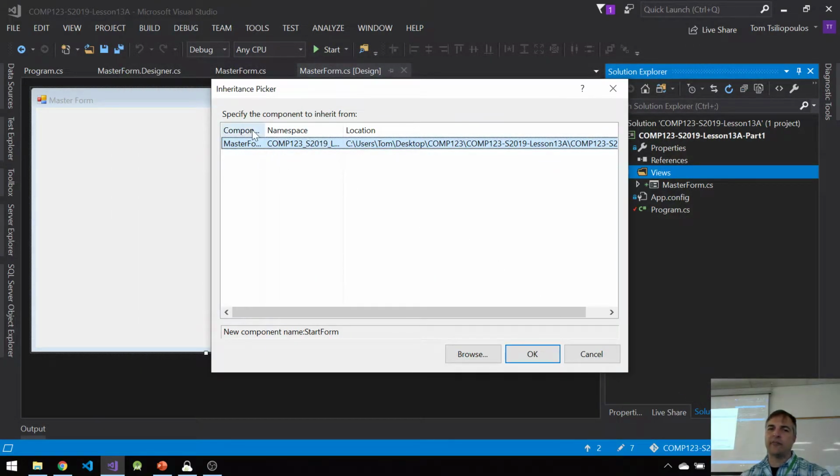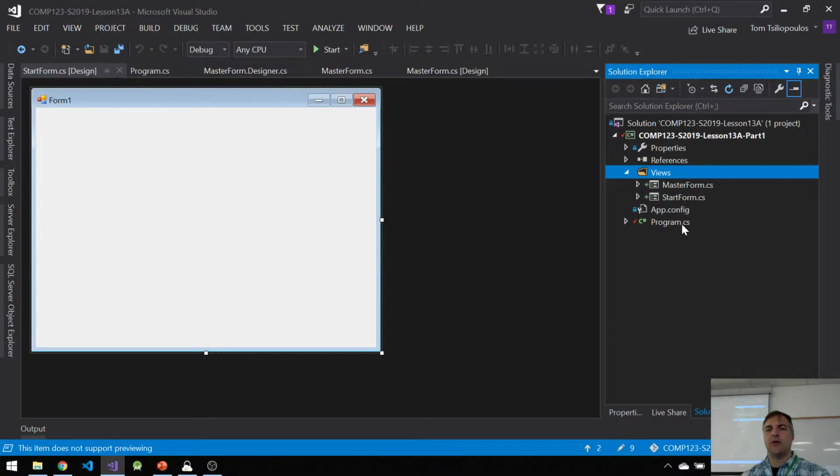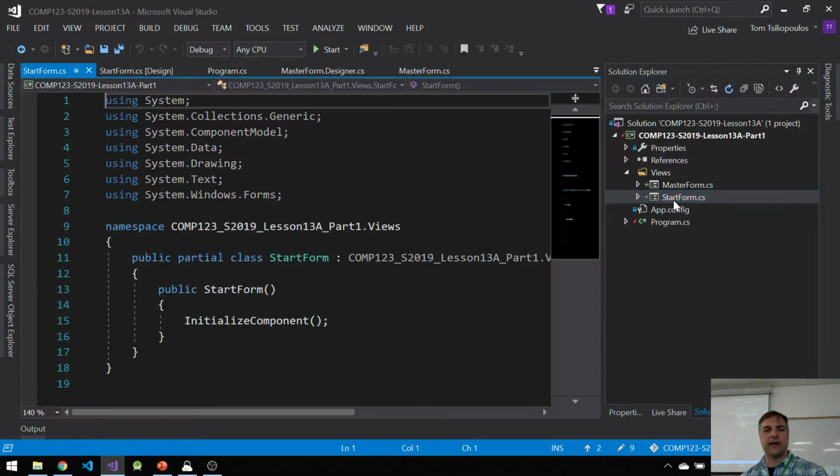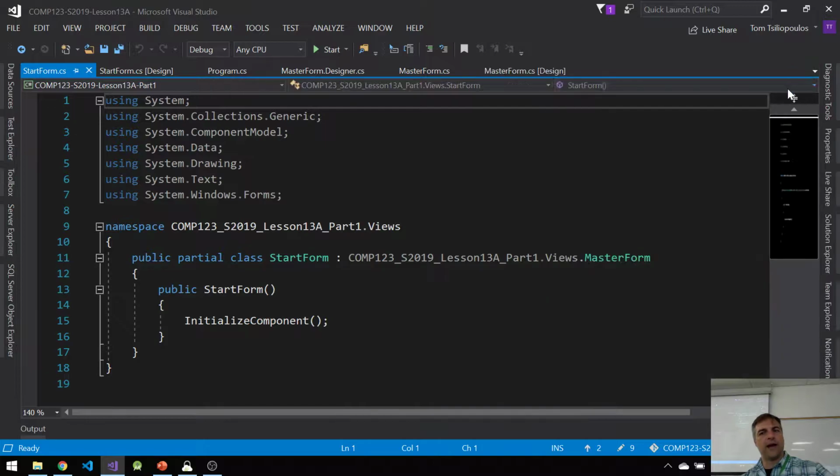Now, after I've built my form, it's going to say, hey, do you mean this one? Do you mean this master form component? By the way, guys, if you haven't seen this in the inheritance picker, it means that you didn't build the master form first. You have to build and run the master form in order for it to be available here. If you don't do it and it won't compile, then you won't see it in here. If I press OK now, you can see that I have a start form. And if I click F7 for it, look at this. It says that my start form inherits not from form, but actually from my master form.